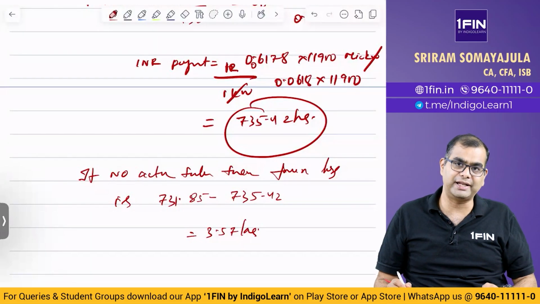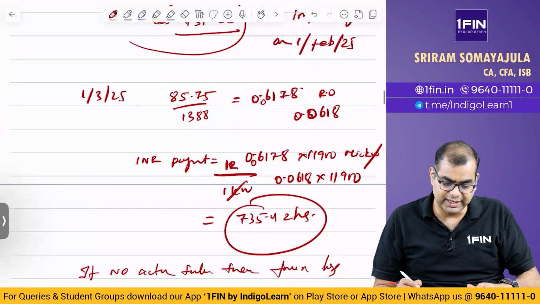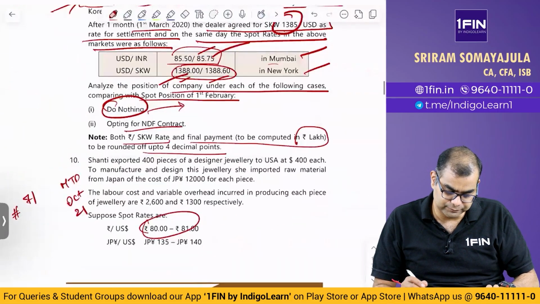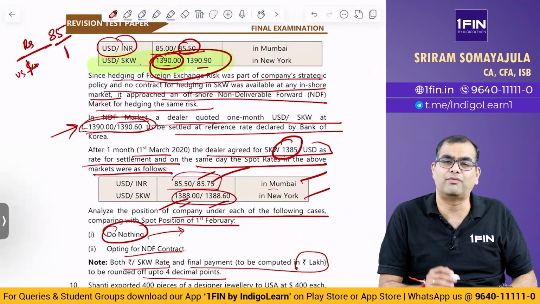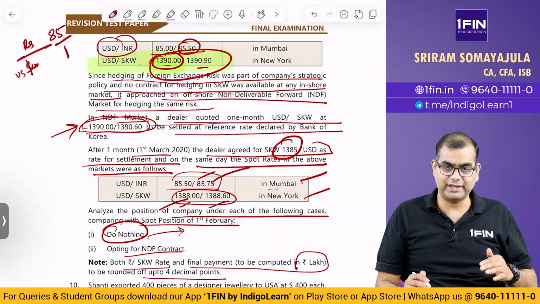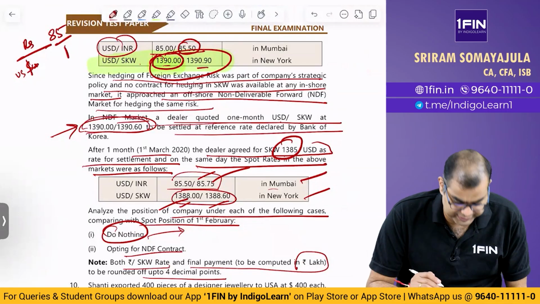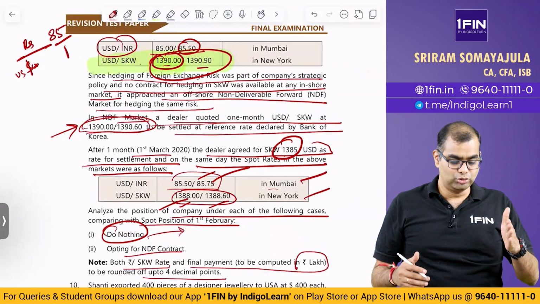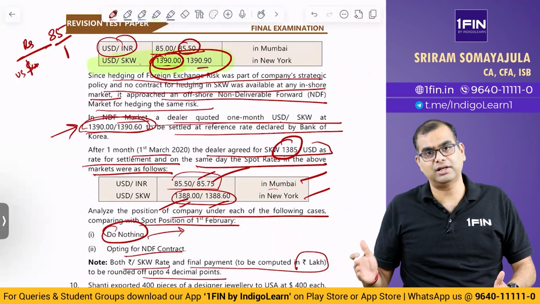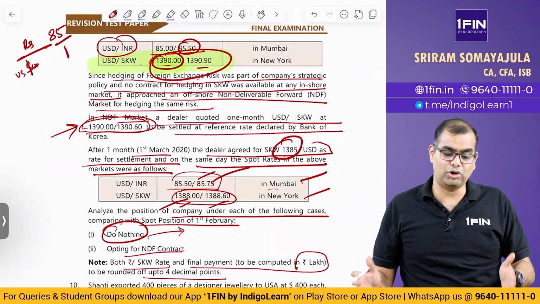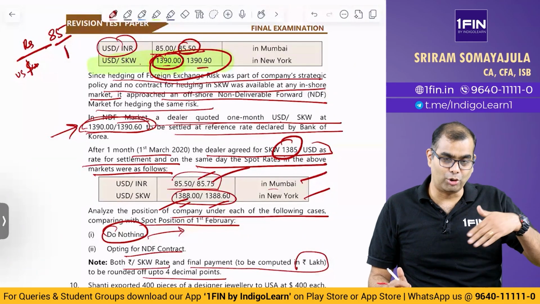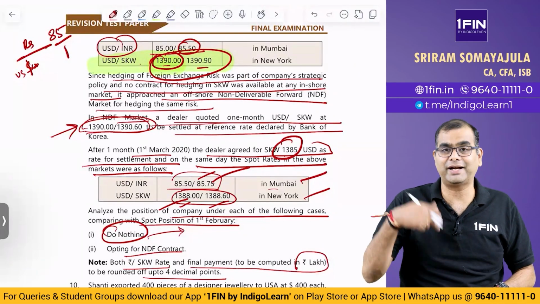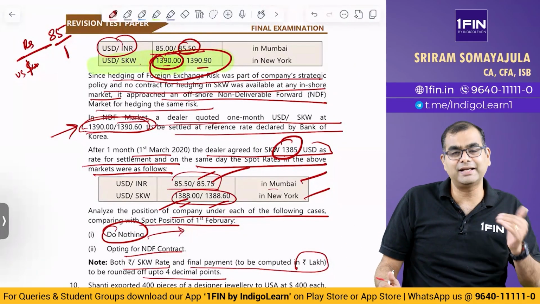If you take an NDF, what is going to happen? See, in NDF, a dealer quoted 1 month USD KRW at 1390 by 1390.6. What are you going to do? If you take a 1 month NDF, are you going to do the rupee dollar transaction and then dollar won, or only going to do dollar won? Are you going to do both the legs, or only one leg? See, in NDF market, only one leg is done. But will you do the other leg in India?